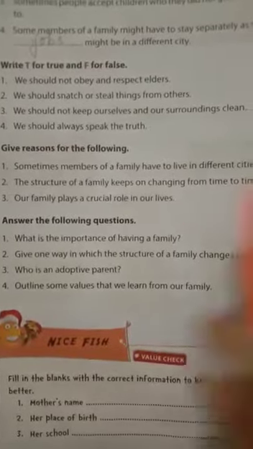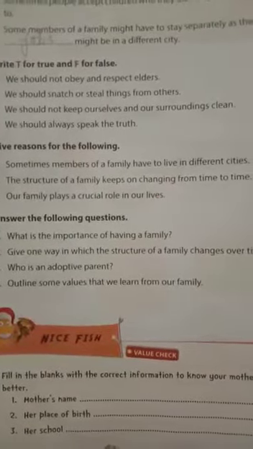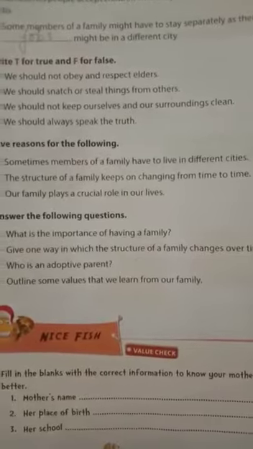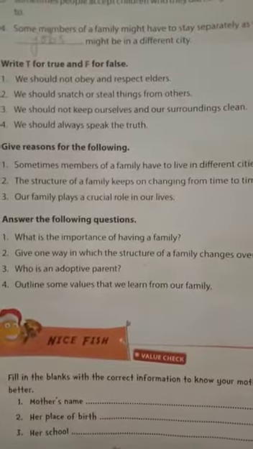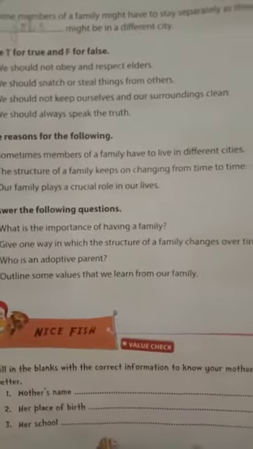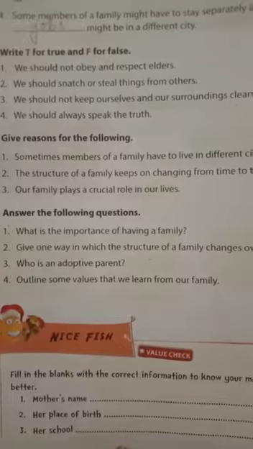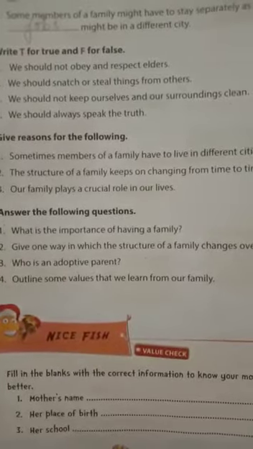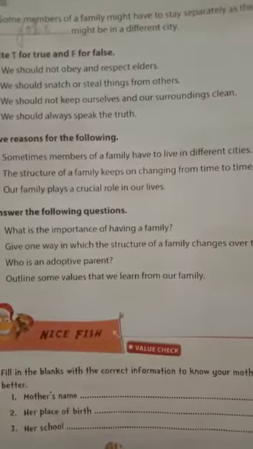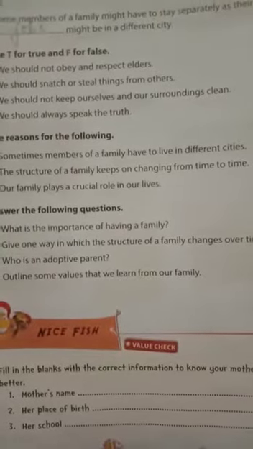Right? Now come to the second point. The structure of a family keeps on changing from time to time. The structure of a family keeps changing from time to time due to marriages, births, adoption and job transfers. Okay?